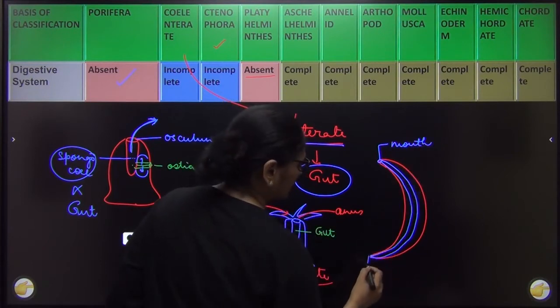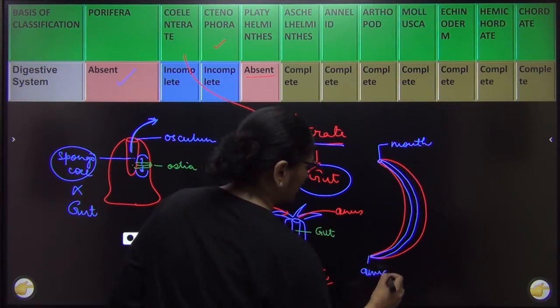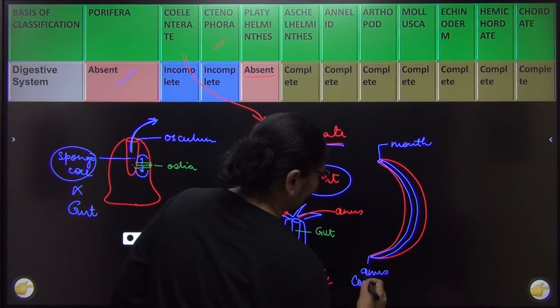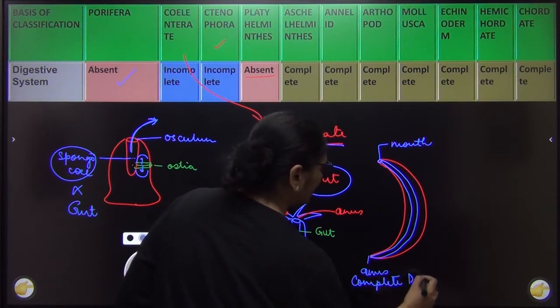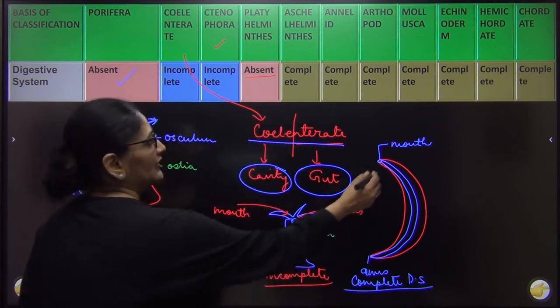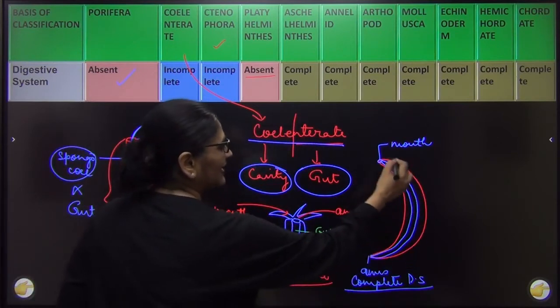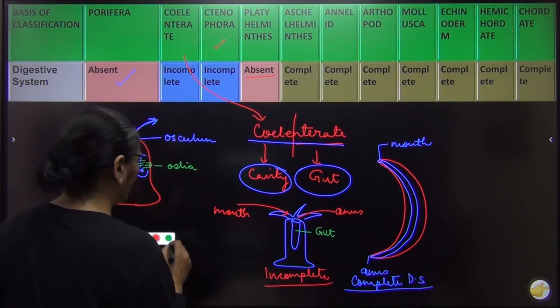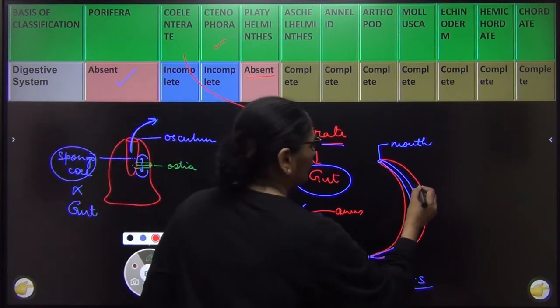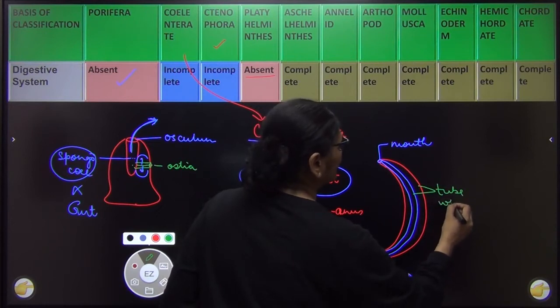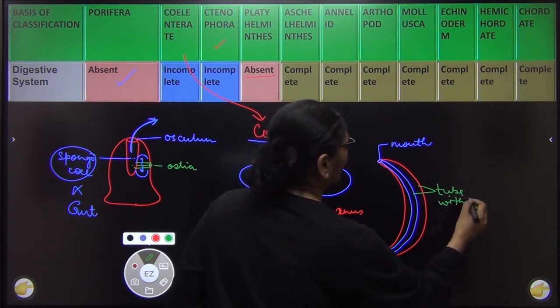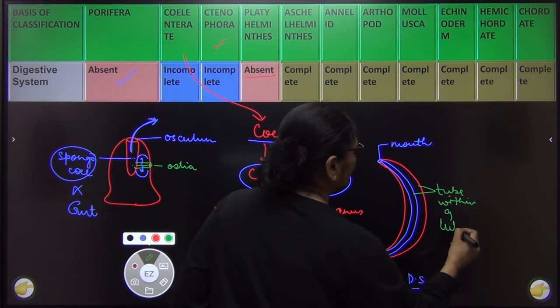Mouth, this is called anus, and I told you, not only do we call it a complete digestive system, we also call it a tube within a tube system. ये देखो बाहर का red वाला is a tube and the gut is another tube. So we call this a tube within a tube system. Complete digestive system को we call as tube within a tube system.